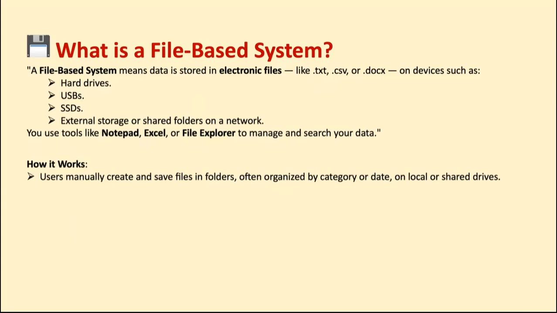What is the file based system? How do we store the data in the file based system? Can you tell me? Every day we are using files, right? So in the file based system, you are storing the data in electronic files, like text files. You can say maybe a .txt file, .csv file, Excel file, right? And a .docx file, and you are storing all this on hard disks, or maybe USBs and SSDs and some external storage devices, or maybe some shared folders over a network, right?